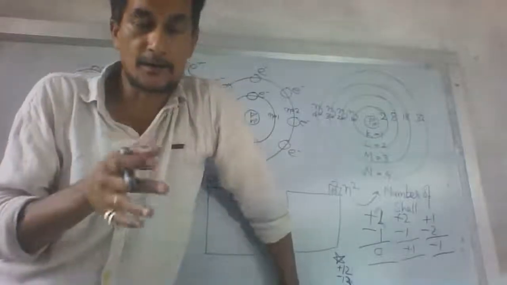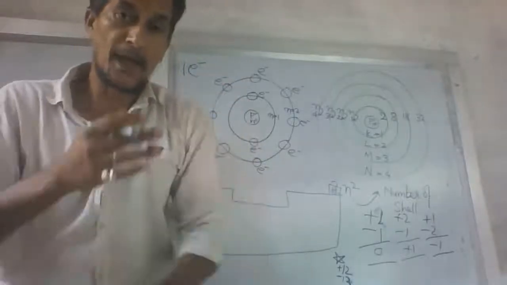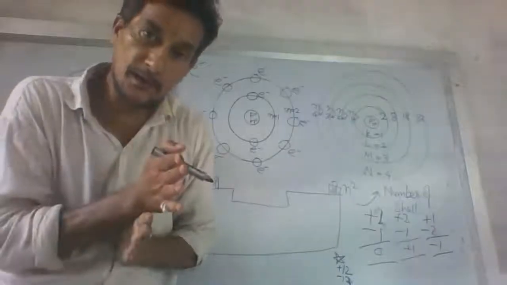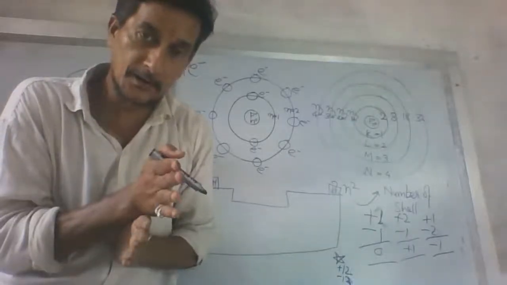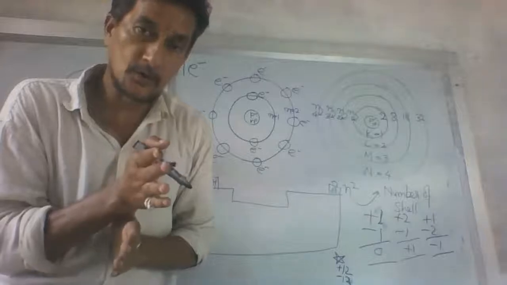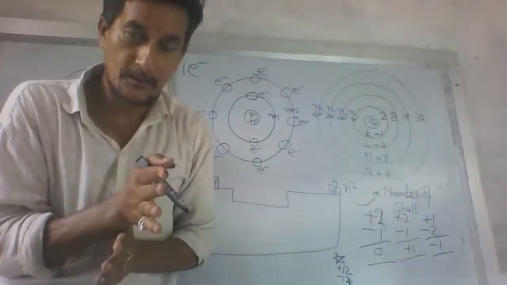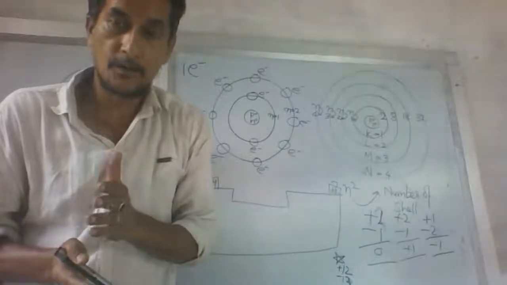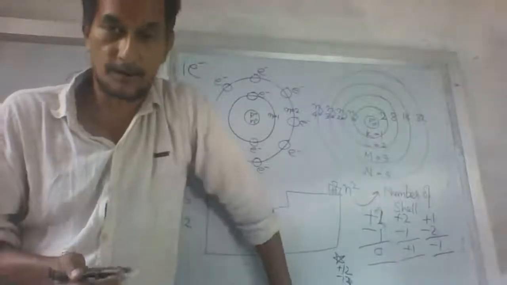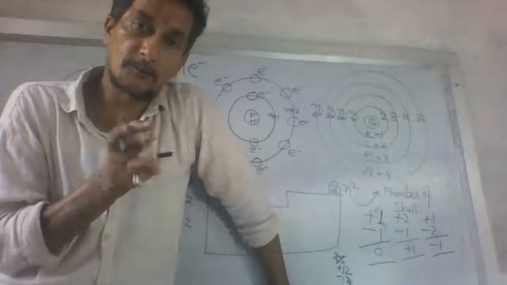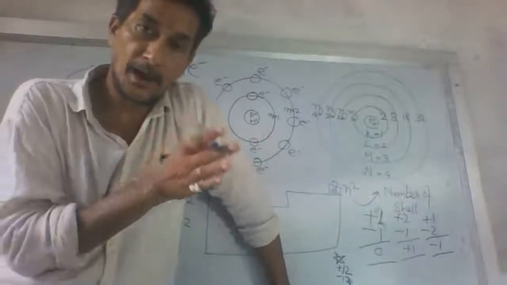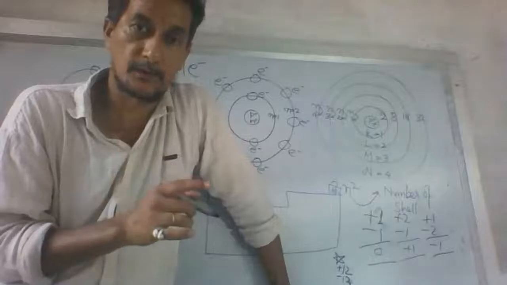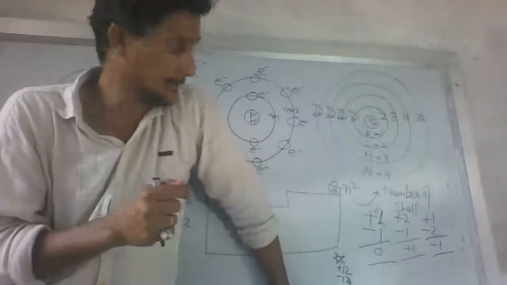For making an atom positive or negative, we have to add or remove electrons. If we add an electron to the neutral atom, it becomes negatively charged. And if we remove an electron from the atom, it becomes positively charged. So to make the atom positive or negative, we have to remove or add the electron. I am not using the word respectively, so don't get confused.